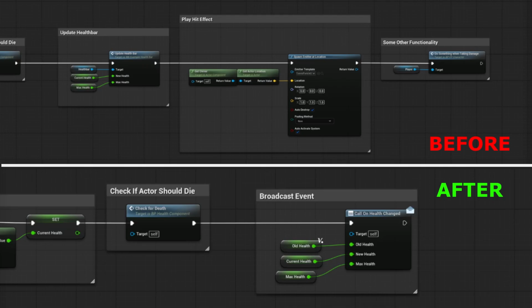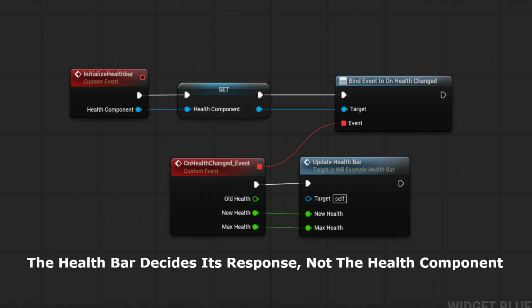Instead of directly calling every system that might care about the health changing, we create an onHealthChanged event dispatcher and simply call it whenever the health changes. Then any other system that needs to know about that can bind to the event dispatcher and decide for itself how it wants to respond. So what exactly is that doing?